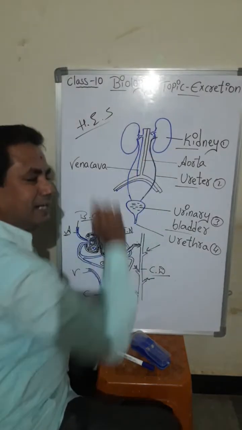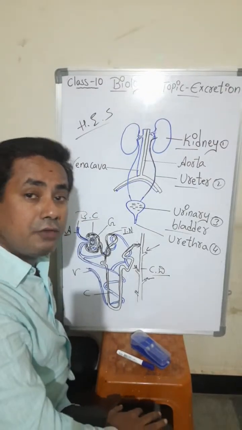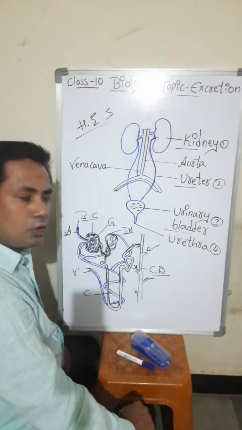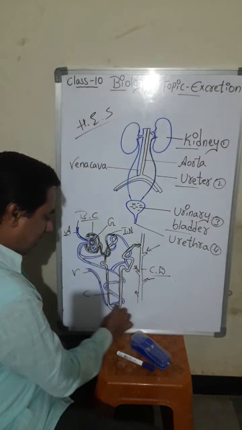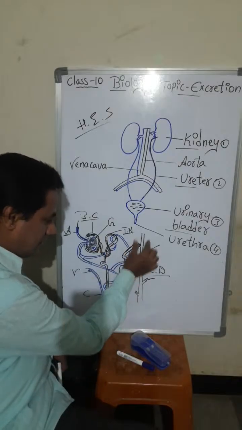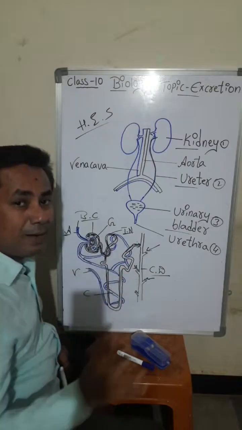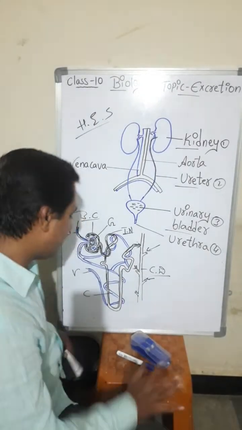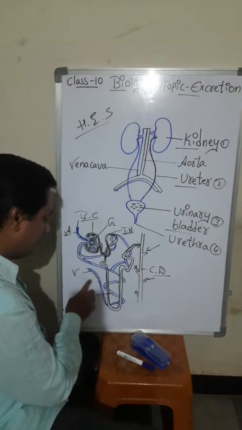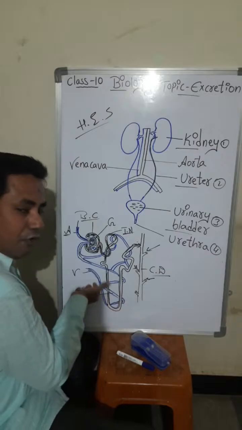So inside the kidney, what will be there? Nephrons will be there. This nephron is also there for your examination. You have to practice this one. So whatever black lines I have drawn, this is the nephron. And the blue color, whatever I have drawn, those are blood vessels, arteries, veins, and capillaries. See, I have written arteries, capillaries, veins.